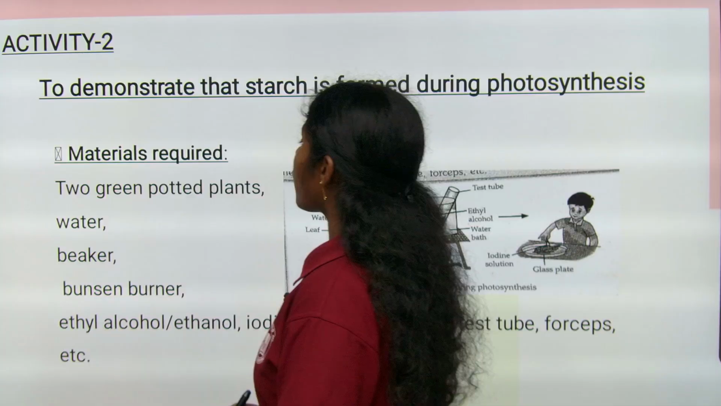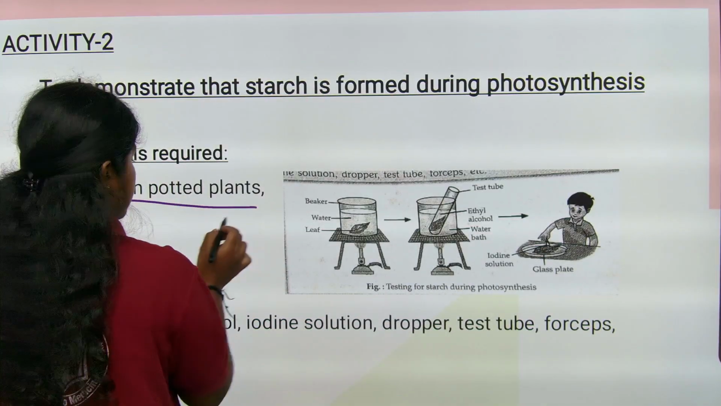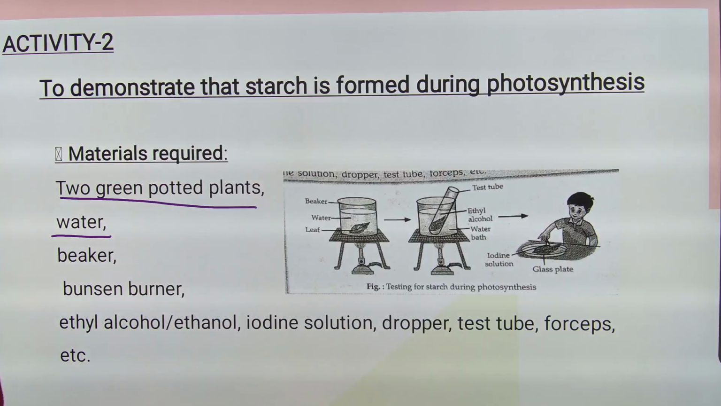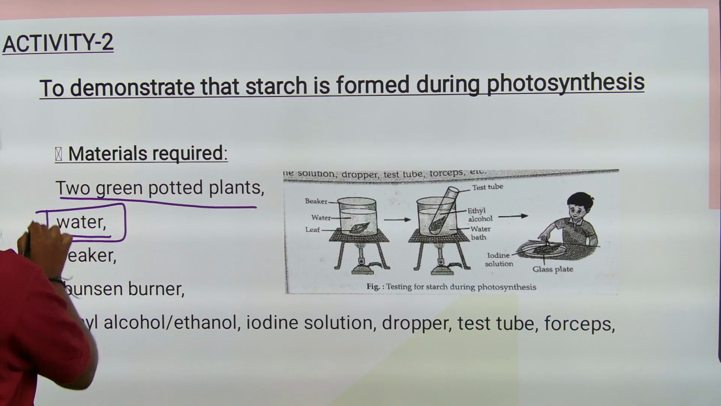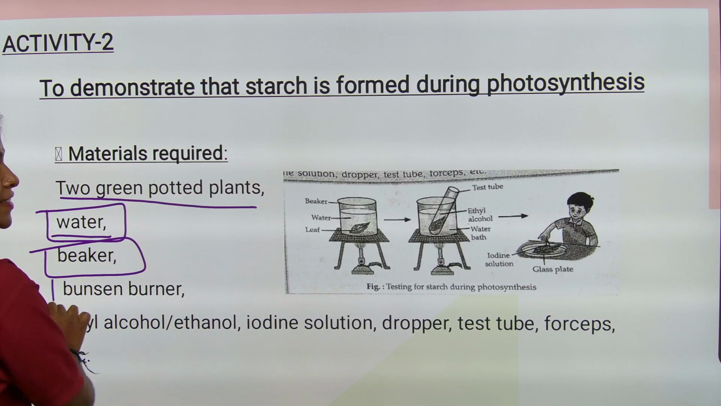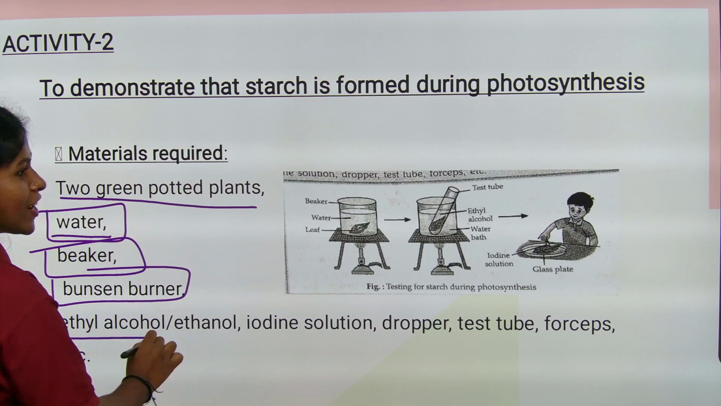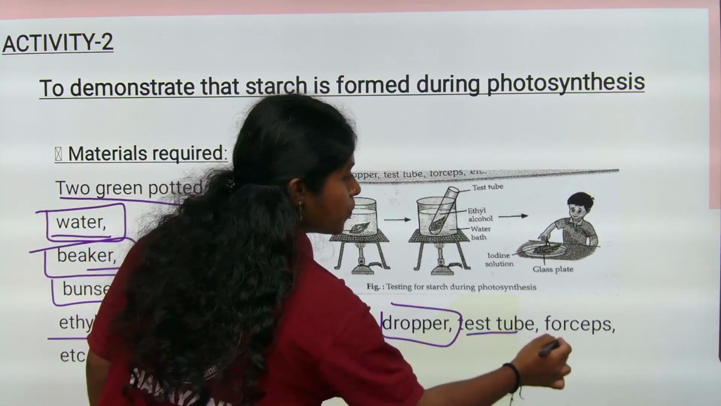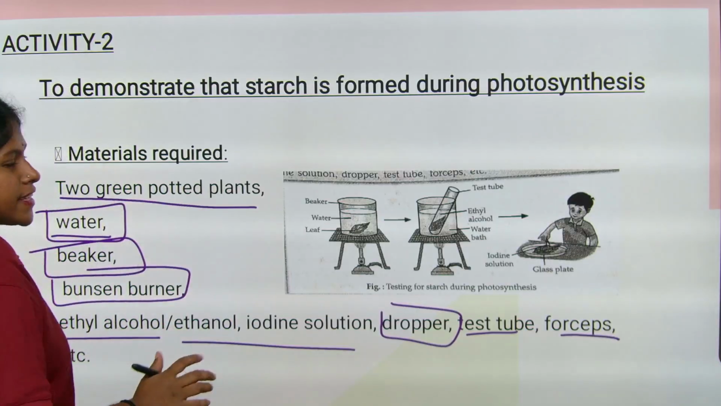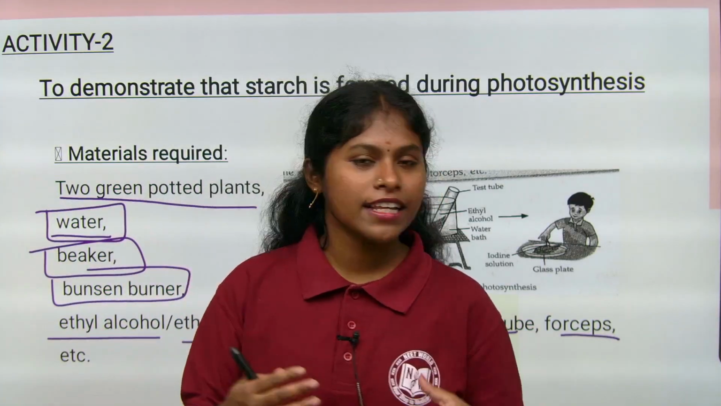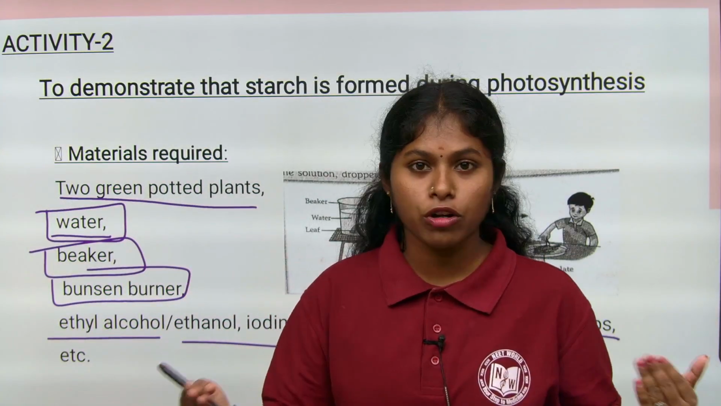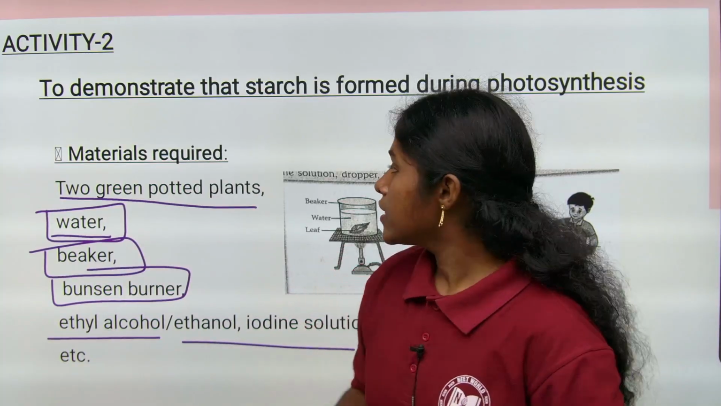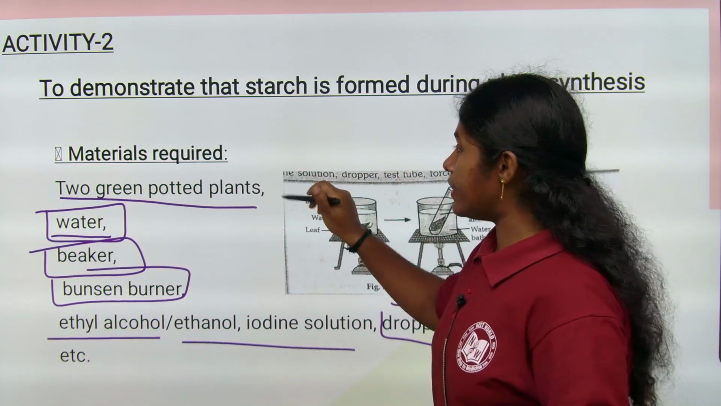So here we require 2 green potted plants, and also water, beaker, Bunsen burner, ethyl alcohol, iodine solution, dropper, test tube, forceps, etc. Whatever you need, you have to take it. You have to take the table also, right? You have to keep the potted plants there, right? So these are the main requirements, children.